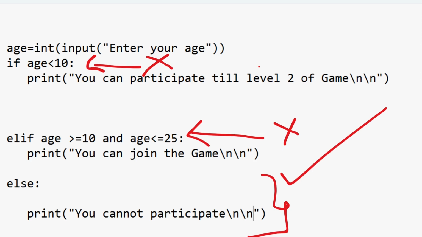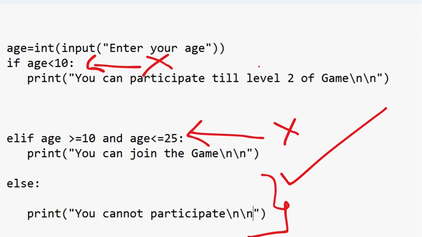So what will happen? The indented line following this elif block, "you can join the game", that print function will be printed. Once it is printed, the else block will be completely ignored, because only one test will get passed in this sort of if-elif-else block.